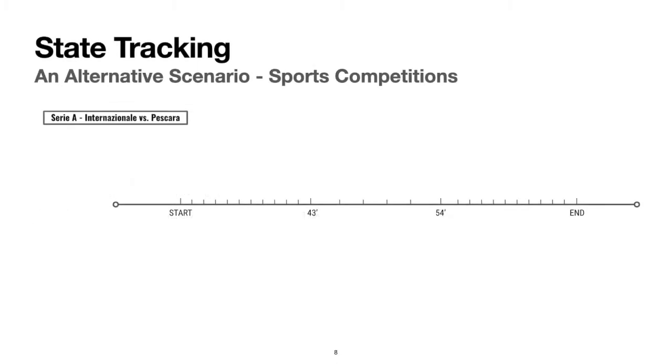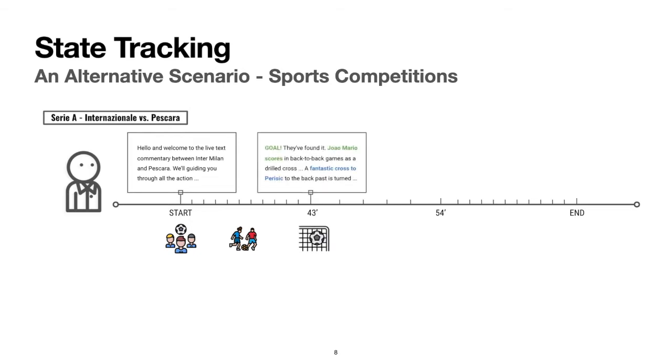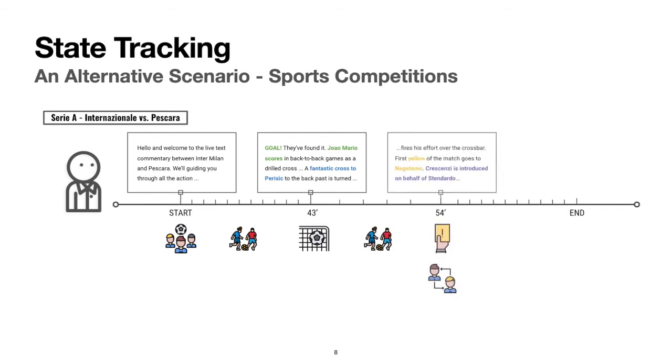An alternative interesting scenario to look into is sports competition, for example, a soccer match. We all know that a soccer match is kept with a maximum time limit, which starts with some players on the field, and a commentator usually describes the game events live to the audience. As the game starts, players start to run around, and the commentator will try to fill in the gap with some chatter to keep the audience entertained. At a certain timestamp, we may see a key game event happening, such as someone scoring a goal, or even multiple events can happen at the same timestamp until the minutes run out.